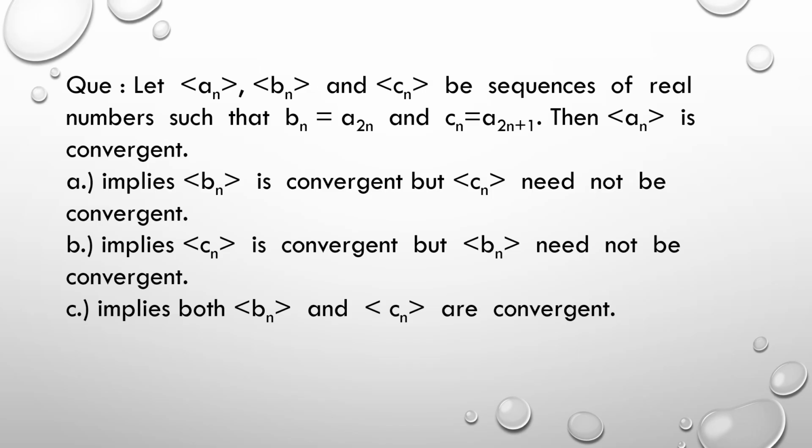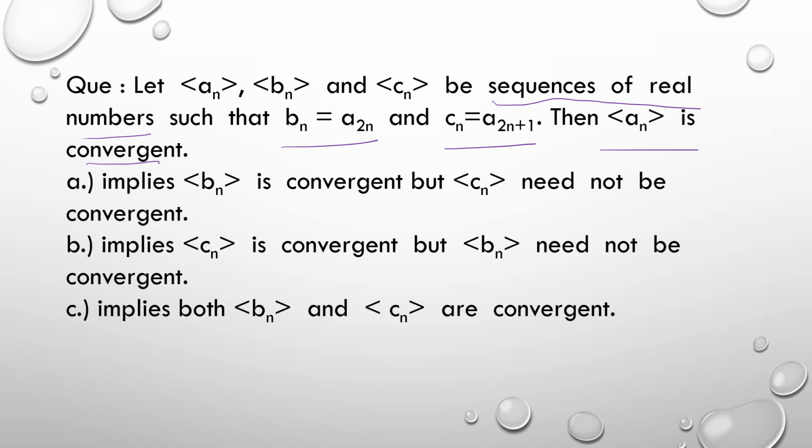First question is, let sequence of an, sequence of bn and sequence of cn be sequences of real numbers such that bn is equal to a2n and cn is equal to a2n+1. Then sequence of an is convergent implies that, we are given with three options.